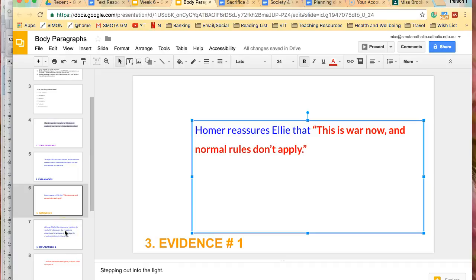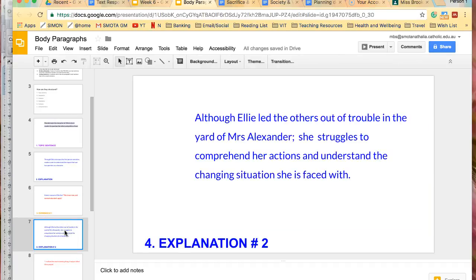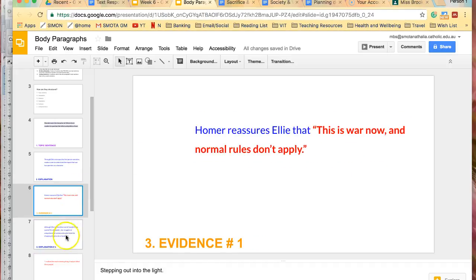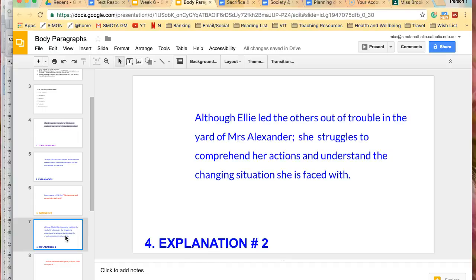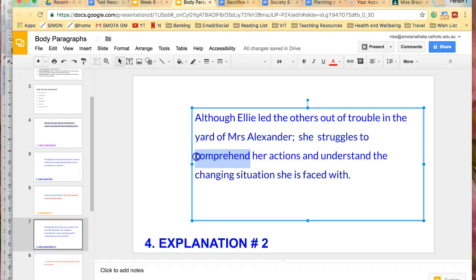We need to explain this a little bit more and unpack it a little bit more to show our skills as a critical reader. So the next part is we've got, although Ellie led the others out of trouble in the yard of Mrs. Alexander, she struggles to comprehend her actions and understand the changing situation she is faced with. So, even though Homer has told her that what she has done is okay, Ellie's still struggling with it because she can't comprehend, which means kind of understand her actions and the changing situation she is faced with. So now we need some evidence that shows that Ellie is struggling to deal with war.